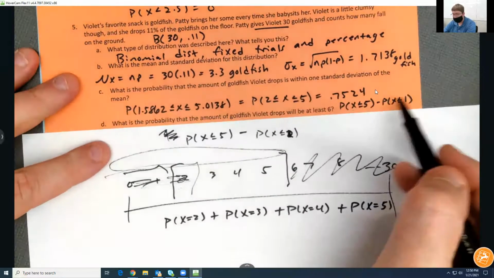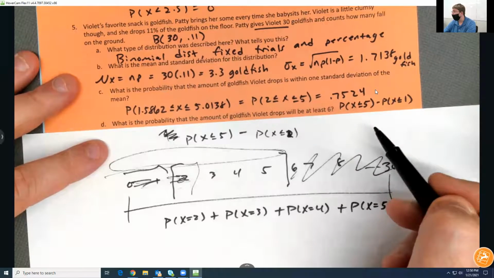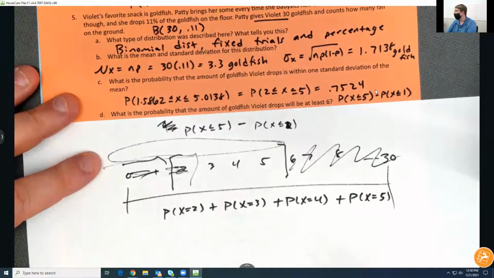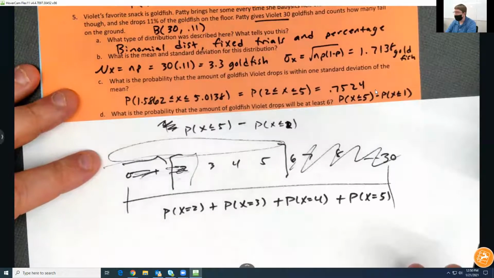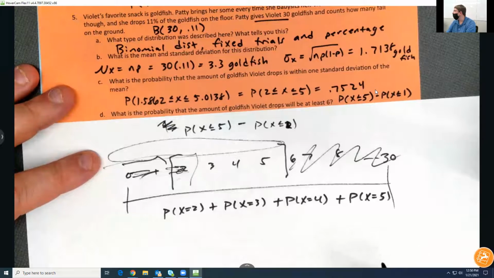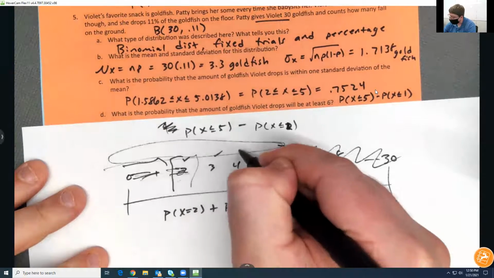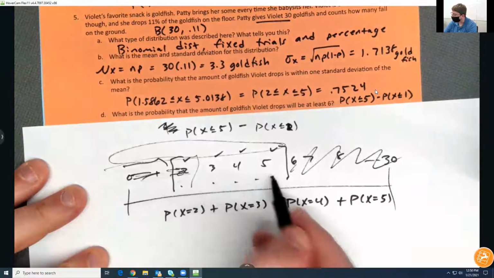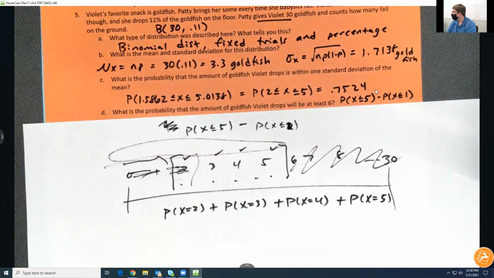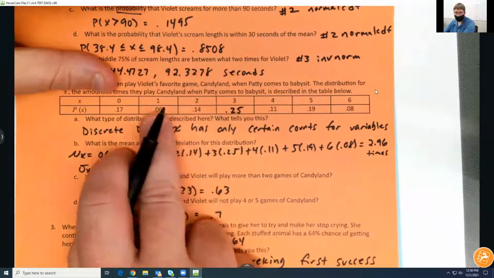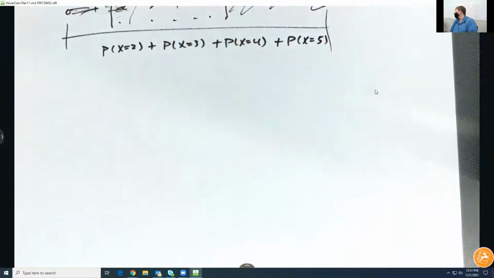If for whatever reason you just don't trust that you're going to understand what's going on here, then don't stress it. Just do it this way. It'll take you an extra 30 seconds, but you'll know you get the right answer. That might help you, Jackson, to see that, because we want to make sure we include the 2, the 3, the 4, the 5. Each of them has percentages underneath. Does that help? Think of it like almost one of these problems: once you figure out which numbers you want, just add up the percentages you need.